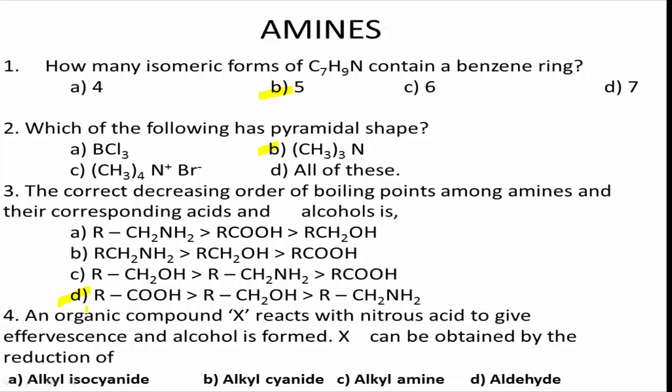When C2H5NC undergoes reduction, it forms C2H5NHCH3, that is your X. Therefore, the correct answer for this question is alkyl isocyanide. Alkyl isocyanide is the answer.